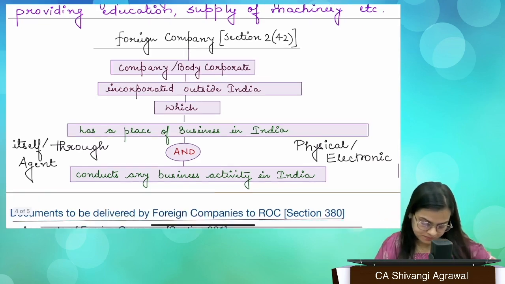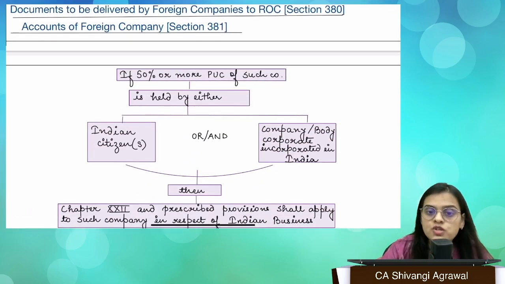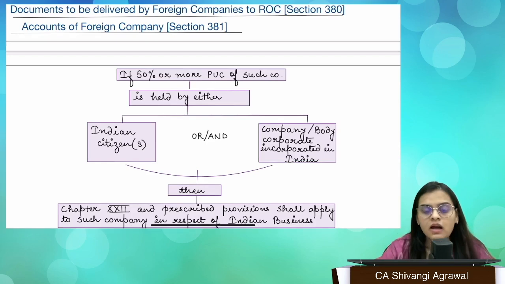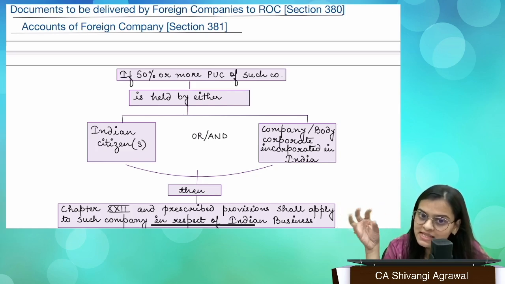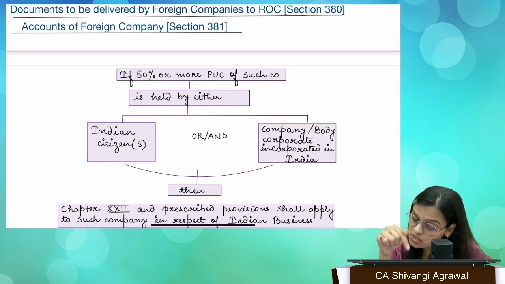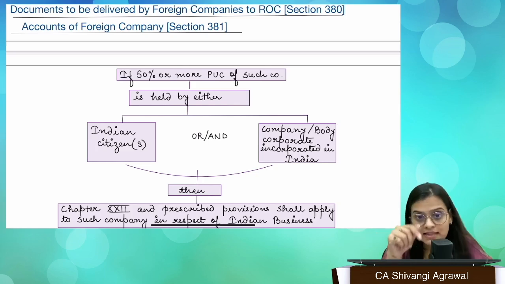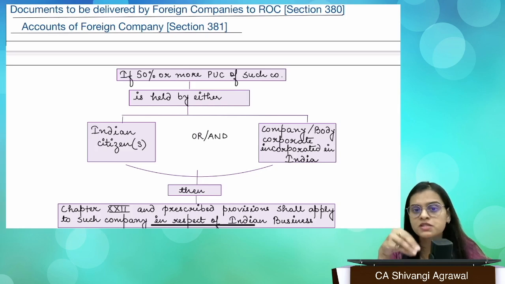Okay, now what you have to understand, because there are a few more sections which are being given over here. Firstly, when we are talking about place of business, if there is a company and that company is having a share registration office or share transfer office over here, that means whatever transfer deeds they receive, the transfer is being executed at a place here, then that will be treated as having a place of business in India. Okay.